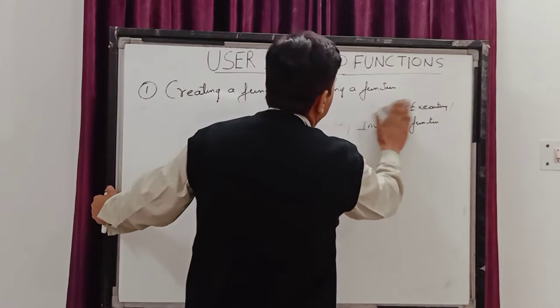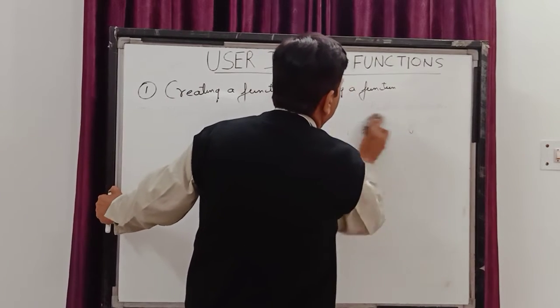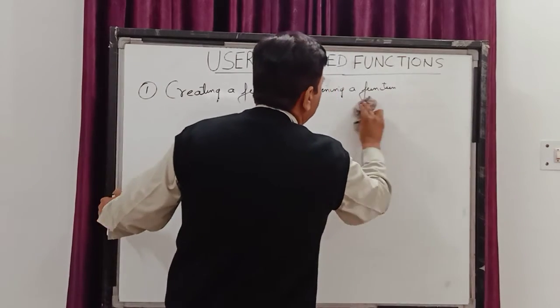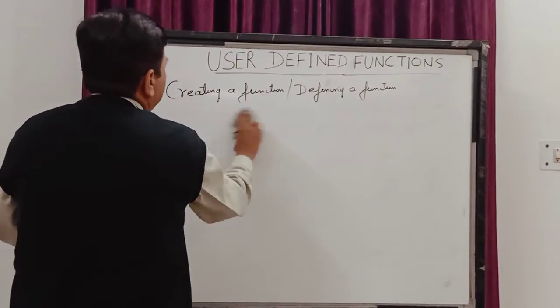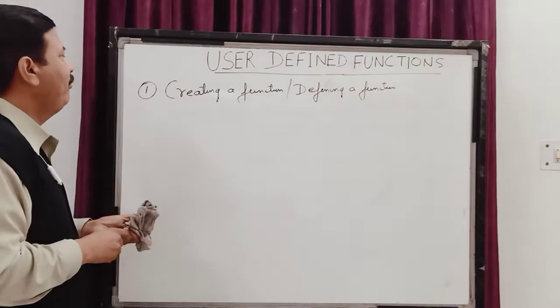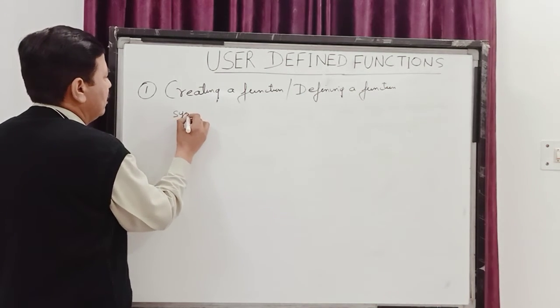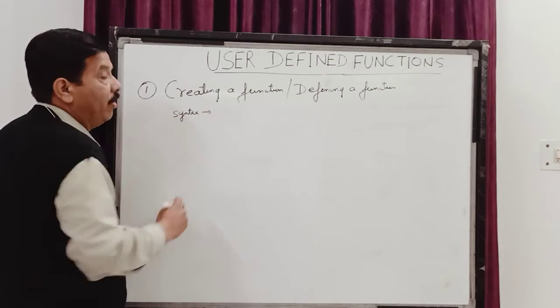Now children, when we create a function, there is a syntax for creating a function which we already know. The syntax for creating a function is written like this. So first of all, we are following the defining of a function.